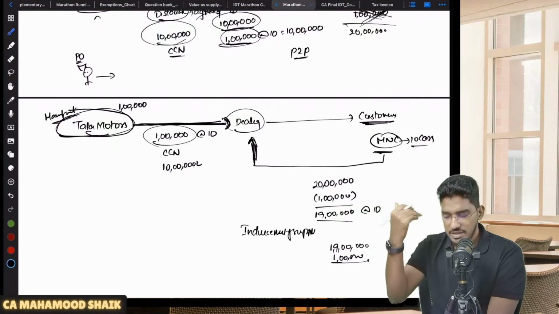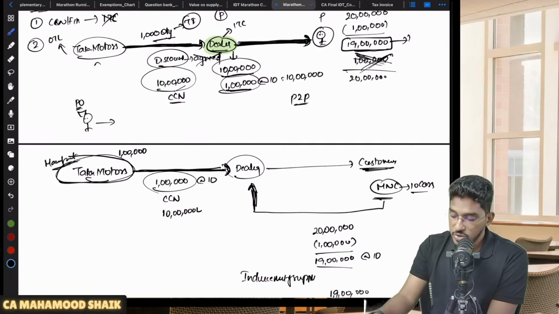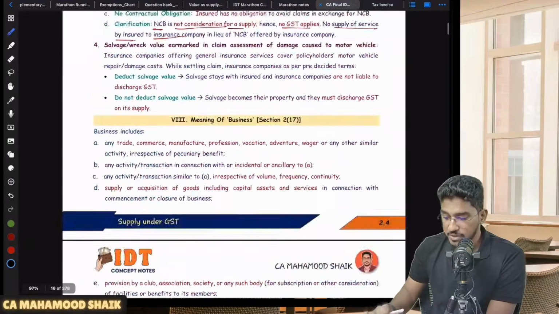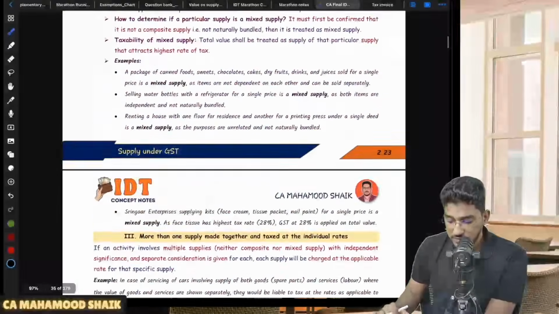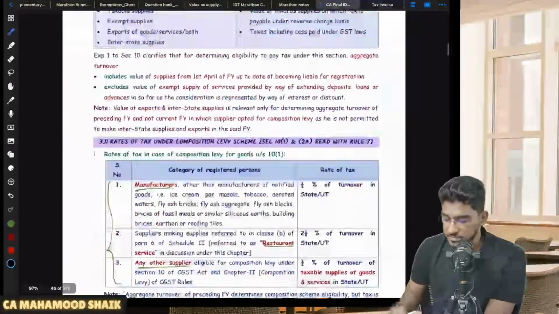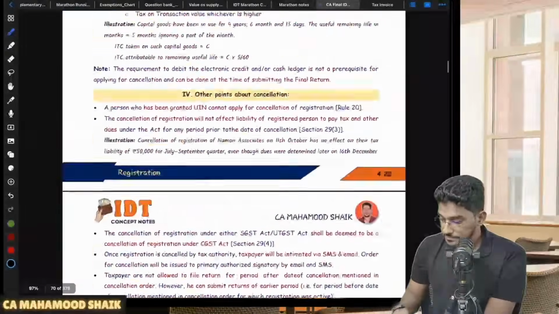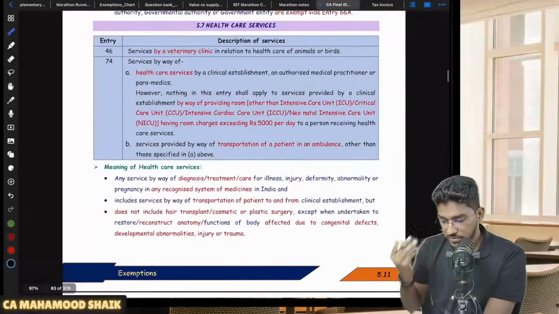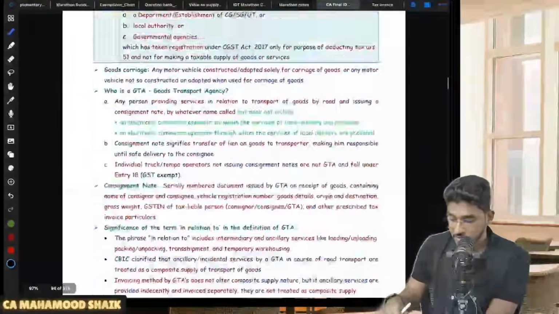Understood? If you read that circular, it will sound a little complicated, but this is ultimately the summary. With the help of this example, you will be able to understand it and relate the things in a better manner. So just take the help of the example. I know I have taken a lot of time for this circular, because this is an amendment. This is where the questions are going to come from. That's why. I hope you understood it. If it had been a regular class or EOB class, we would have gone much deeper. But as you all are aware, this is a marathon.